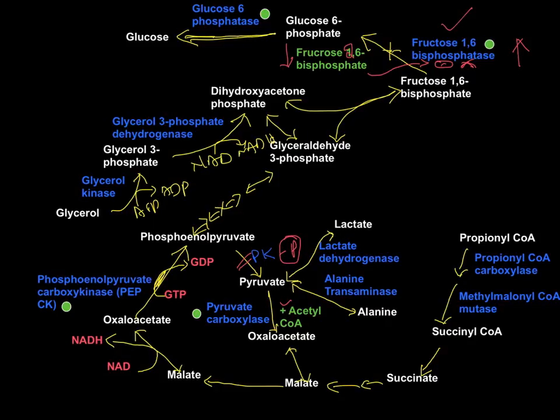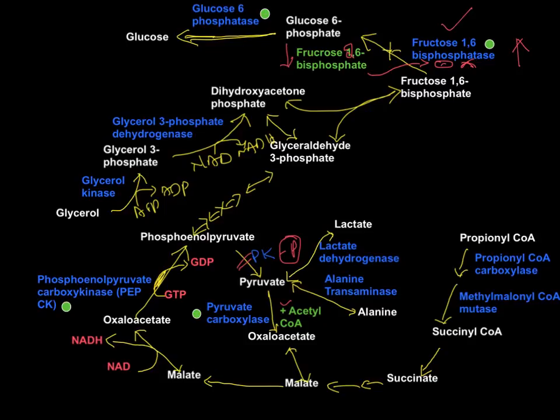Now let's move on to see the genetic modulation, that is induction and repression. Whenever a person is in fasting condition or stressful situation, all the four important gluconeogenic enzymes, the ones that we have already said, pyruvate carboxylase, phosphoenolpyruvate carboxykinase, fructose 1,6 bisphosphatase, and glucose 6-phosphatase, will be induced by glucagon.